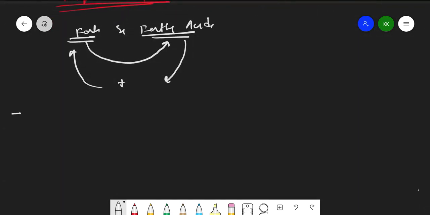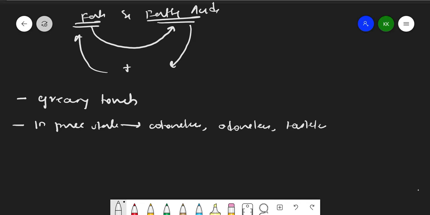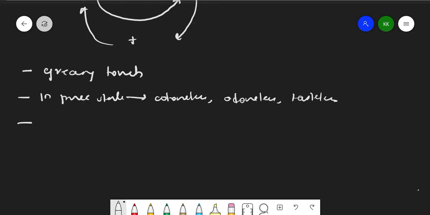So first, physical properties: oils and fats can be liquid or solid, right? They can be liquid or solid, but both will have a greasy touch. If you touch these oils or fats, you will find them greasy, like slippery, right? And most of the time, if we take oil and fat in pure state, they will be colorless, odorless, and tasteless. So this is the second point. In pure state, oils and fats are colorless, odorless, and tasteless.